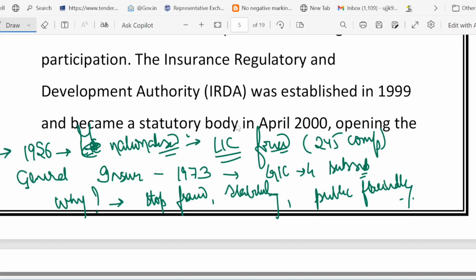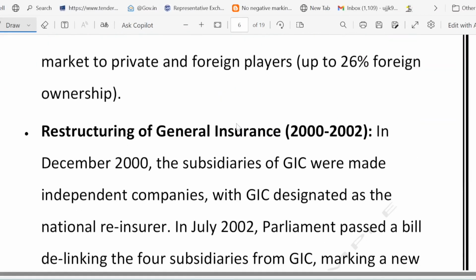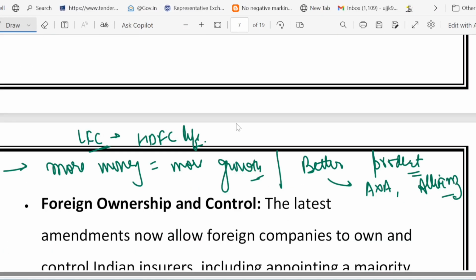Okay. Then in the next slide, we talked about 1956, when LIC was formed, not nationalized. LIC was formed in 1956. General insurance was formed in 1973, when GIC was formed along with 4 subsidiaries. Why? To stop the fraud, to ensure stability, and to be public friendly. And LIC was formed by merging 245 private insurance companies. That was huge.